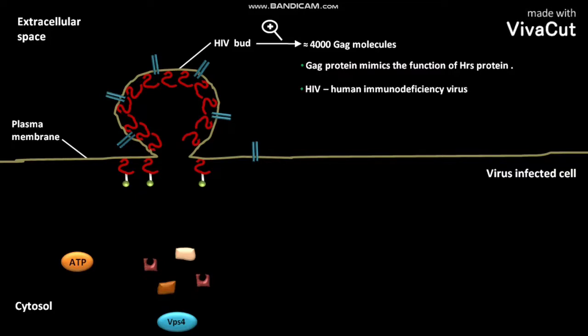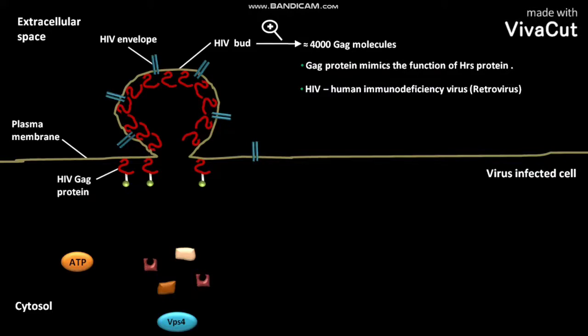HIV stands for Human Immunodeficiency Virus. HIV is a retrovirus. This is the HIV envelope. So, HIV is an enveloped virus. The plasma membrane of a virus-infected cell has HIV GAG proteins.